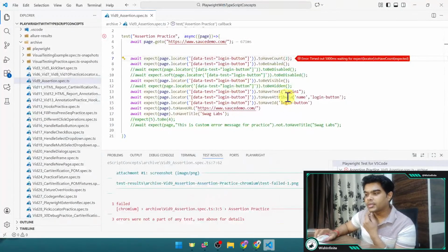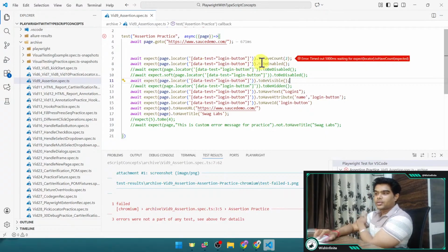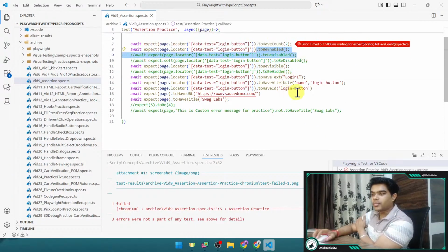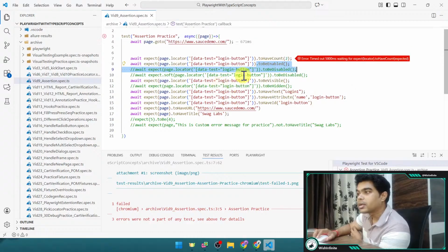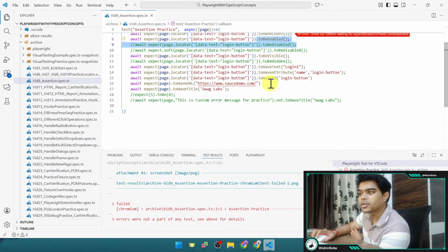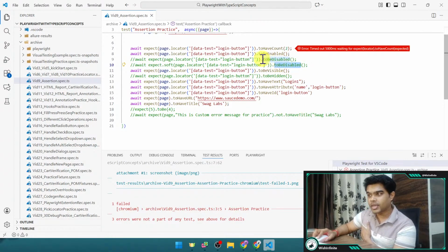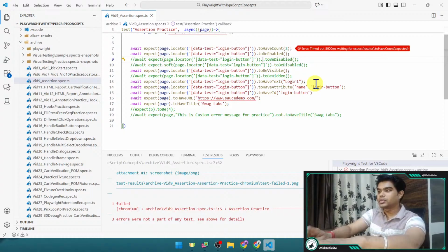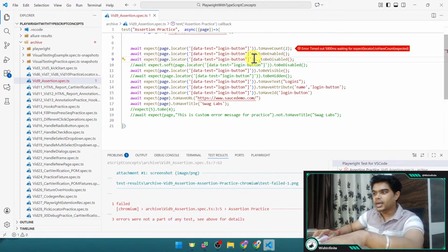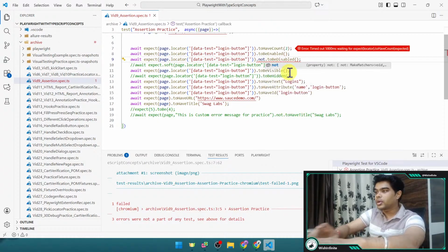And here in VS Code, let me quickly show you. So see, either we can use, as I told, not to be enabled. Have I used not anywhere in this particular test script? I have not used it. Let's say we want to validate whether this button is disabled or not. Either directly use to be disabled, this is one method, or you can directly use not like this. Let me tell you: await expect, and see, here is the assertion for the button, here is the locator for the button, and then after dot we need to put not, right?